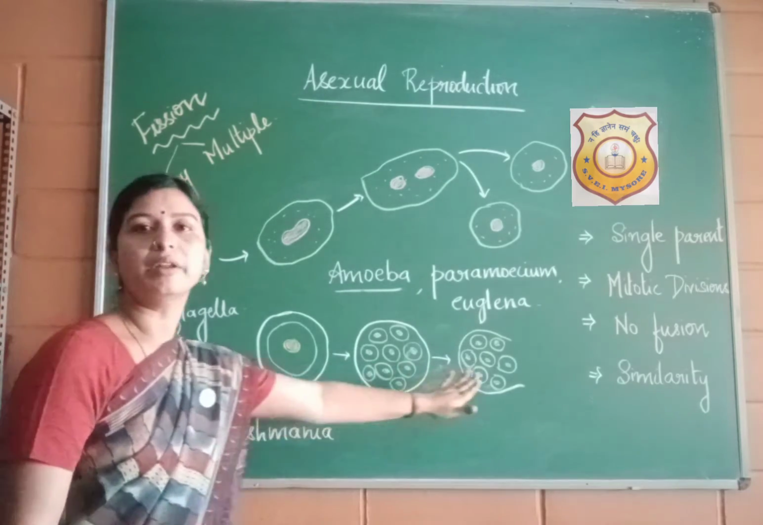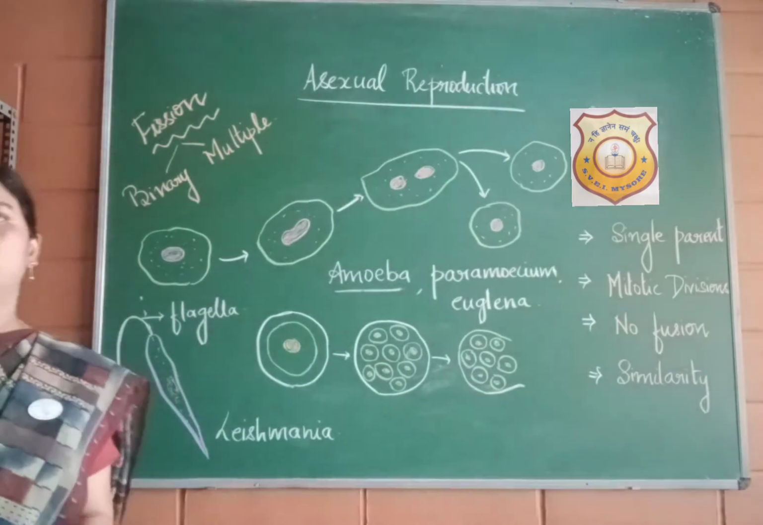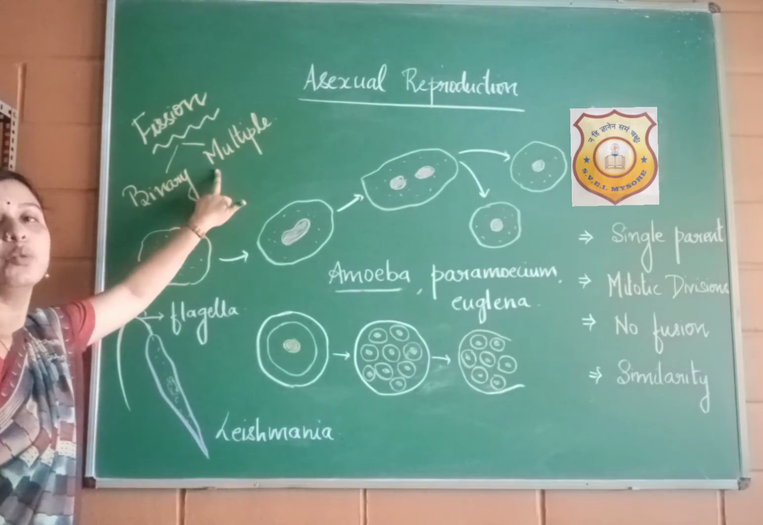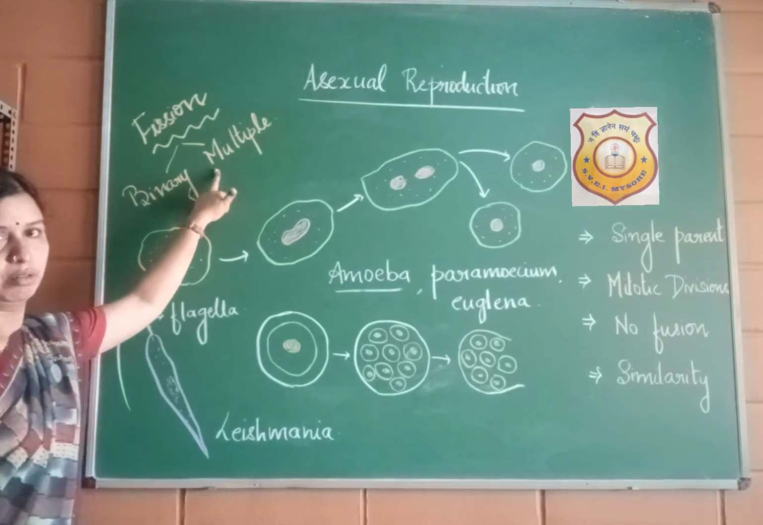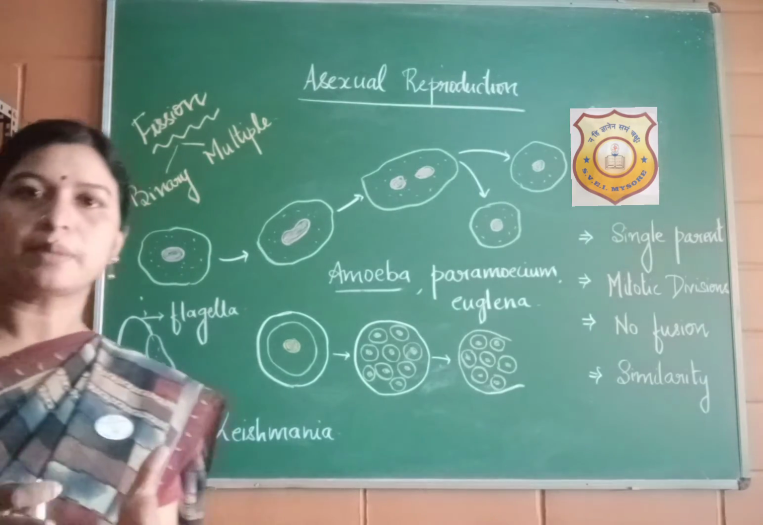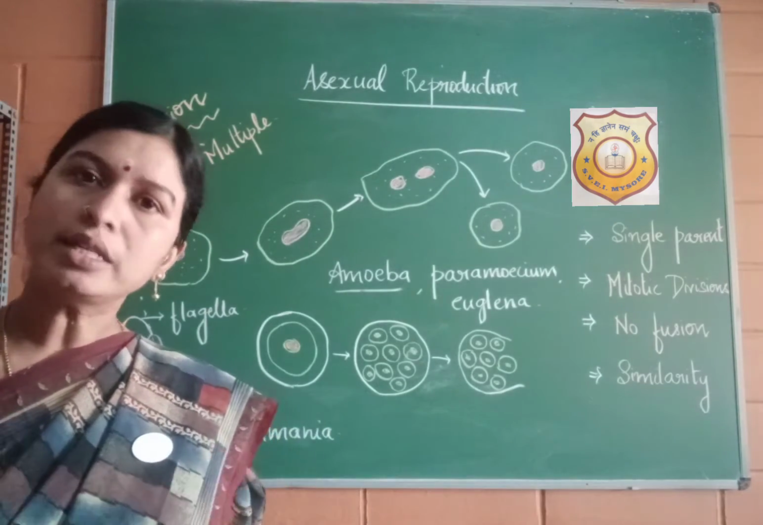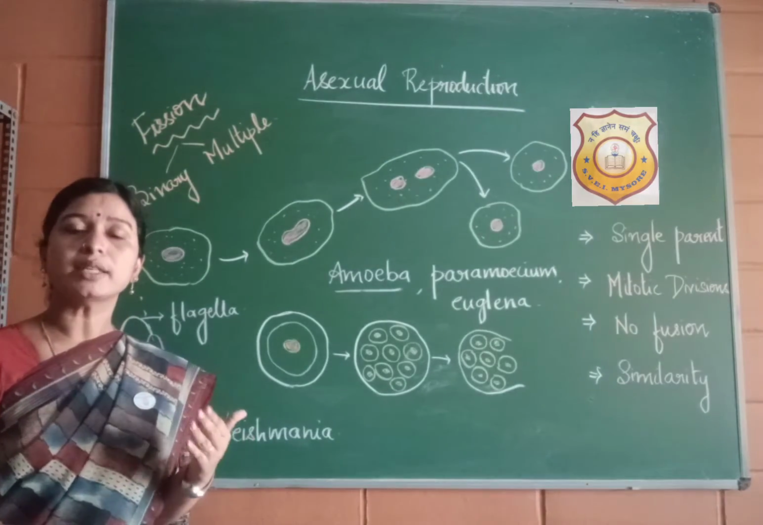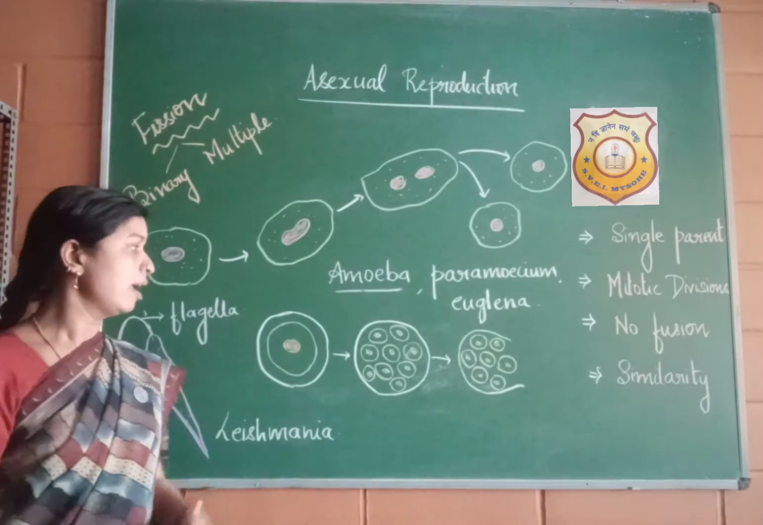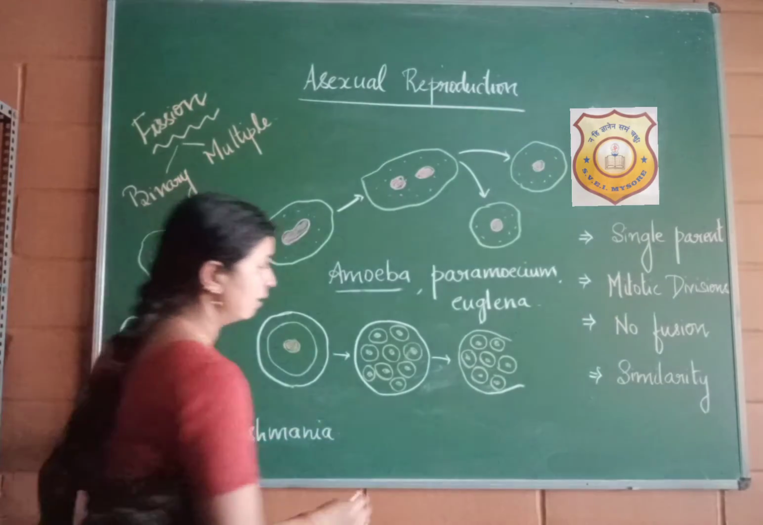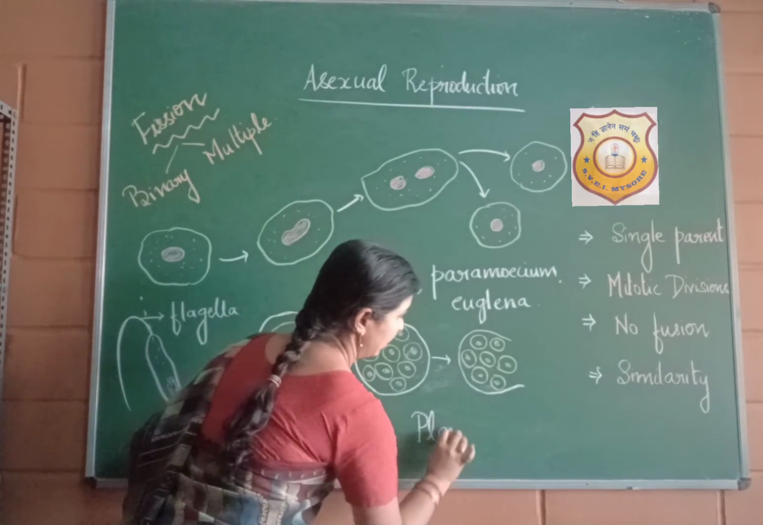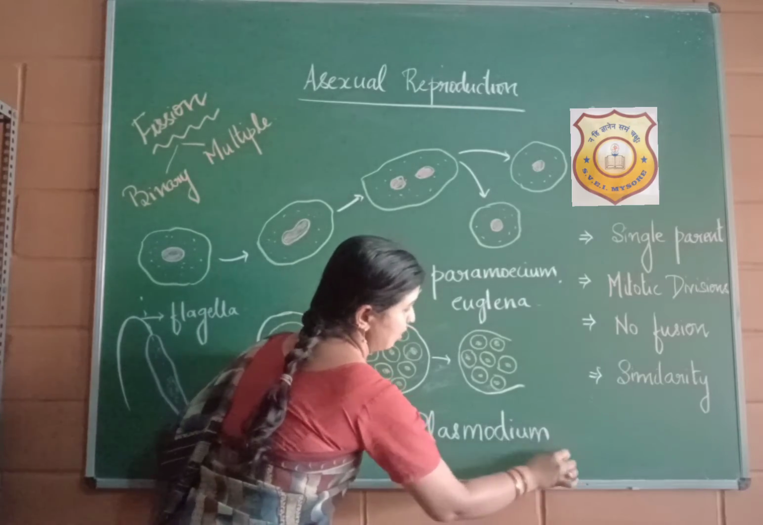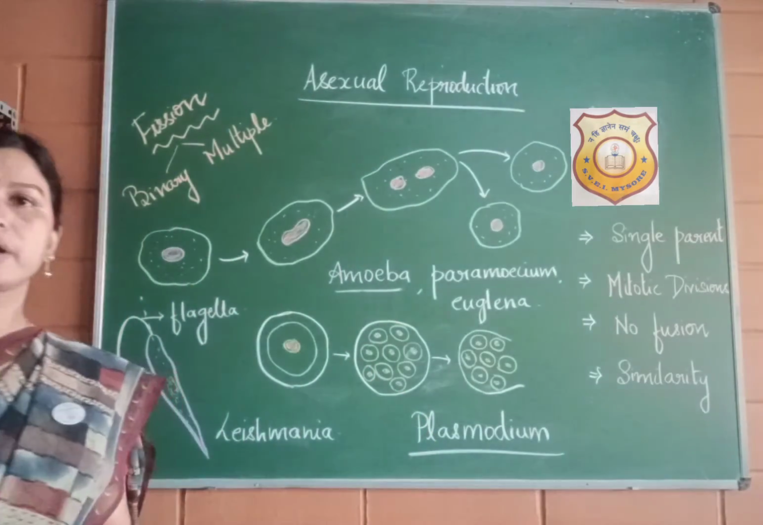So what have I drawn here now? Yes, we will now define what is meant by multiple fission. Binary, where the organism divides into two, and multiple, by the term itself we know that the parent organism divides into many new organisms. And what example have I taken here? This is Plasmodium. Does anything ring a bell?